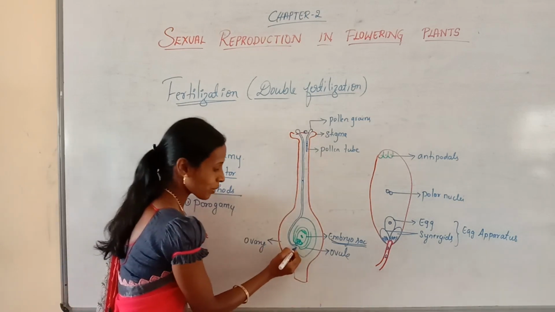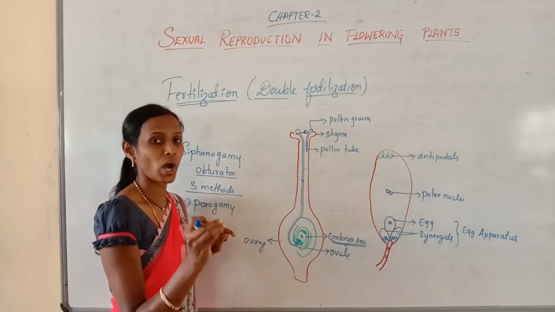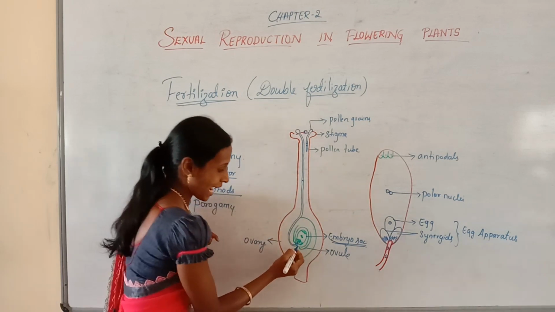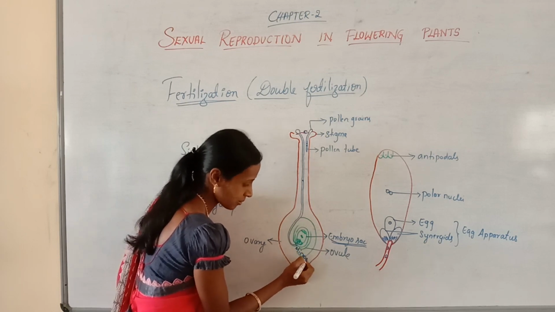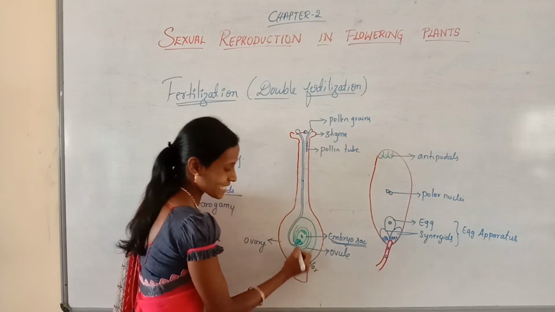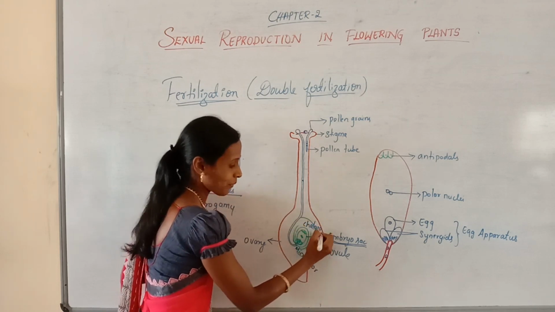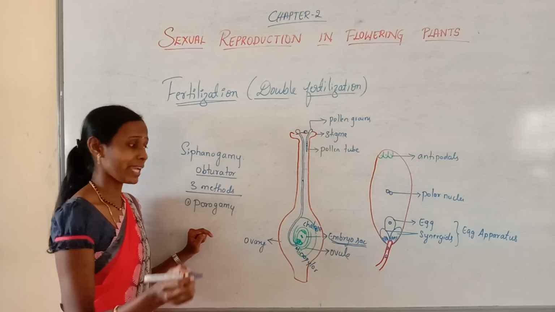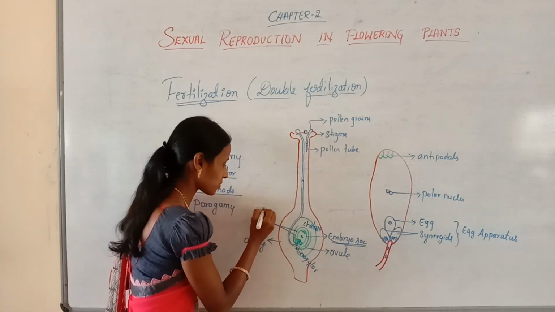You know that the micropyle is the small opening where the integuments do not cover the ovule, and the exact opposite region is called the chalaza. The ovule is enclosed by one or two protective coverings called integuments.